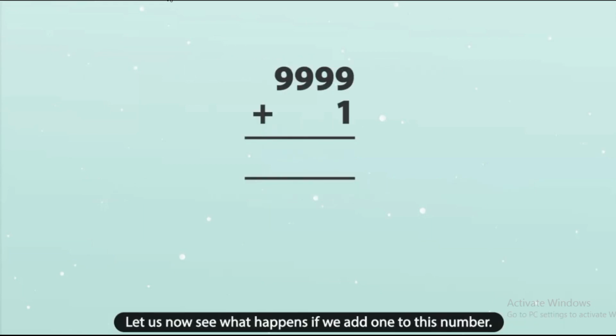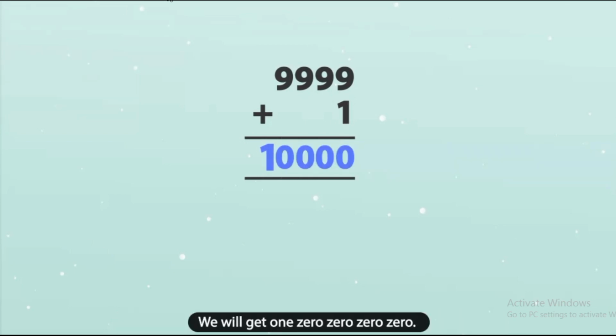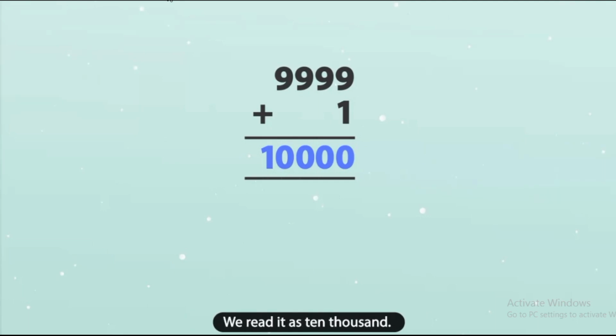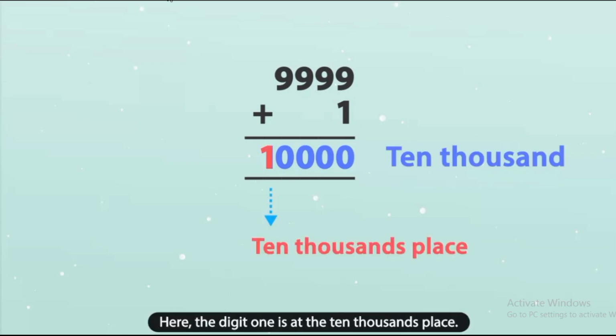Let us now see what happens if we add 1 to this number. We will get 1, 0, 0, 0, 0. This is the smallest 5-digit number. We read it as 10,000. Here, the digit 1 is at the 10,000th place.